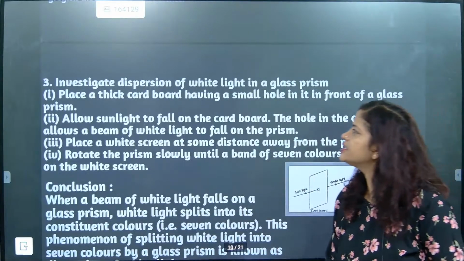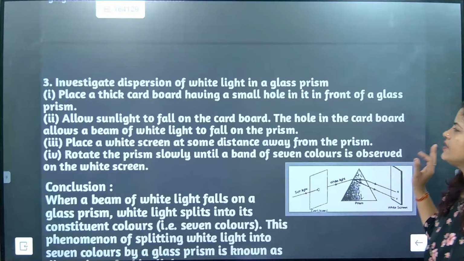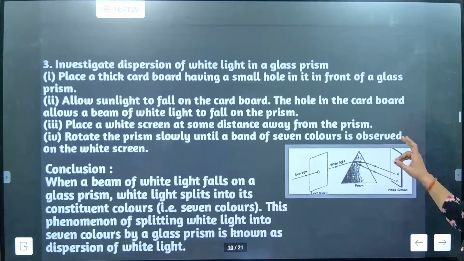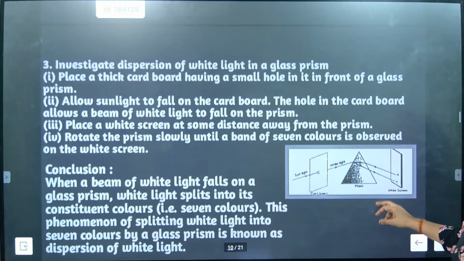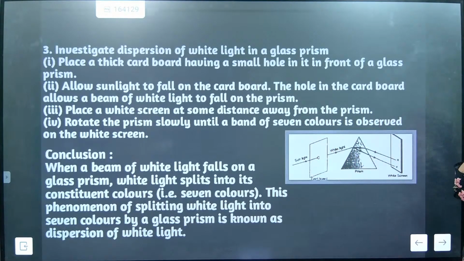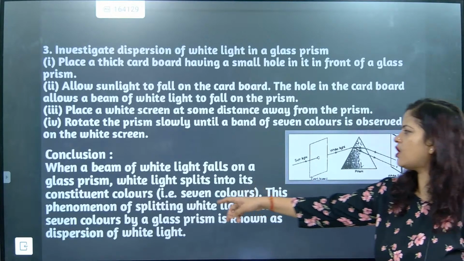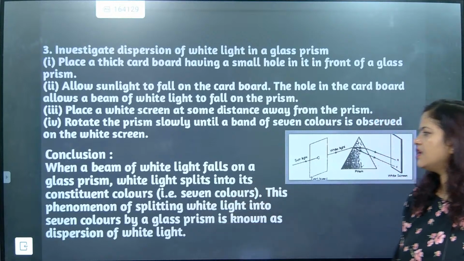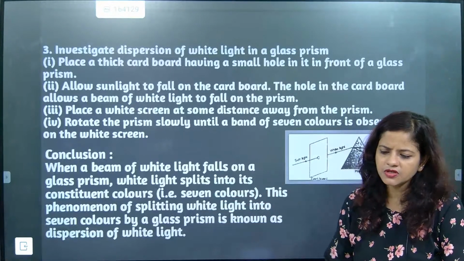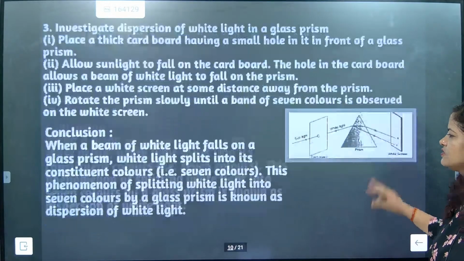So, investigate dispersion of white light in a glass prism. Place a thick cardboard having a small hole in front of the glass prism. Allow sunlight to fall into the hole in the cardboard. Allow a beam of white light to fall into the prism. And then we will be seeing that. So when it falls on the glass, white light splits into how many colors, beta? 7 colors. This is exactly called dispersion of white light. Already we have studied this.